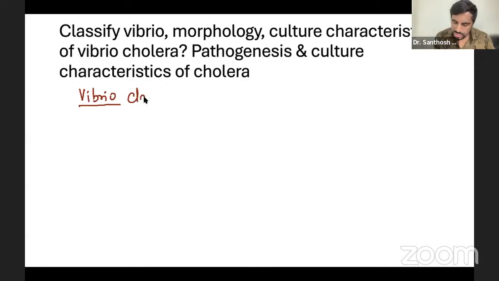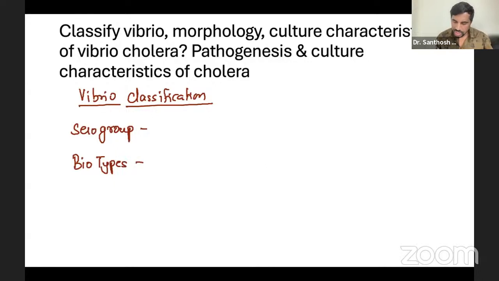When we talk about classification, the simple classification, how do we classify? First, we put into the serogroup. Then we will be putting the biotypes. Under serogroup, you will be having biotypes, and then comes your serotypes also. Okay, three things. That's what Vibrio classification is. You never see this classification except for streptococcus, where they would ask you classification, alpha, beta, gamma hemolysis. But the other important one is Vibrio because they have serogroup, biotypes, and serotypes. So first is the group, then types.